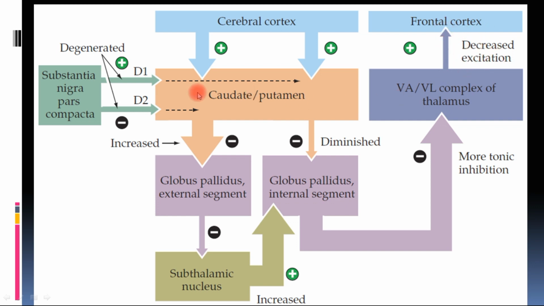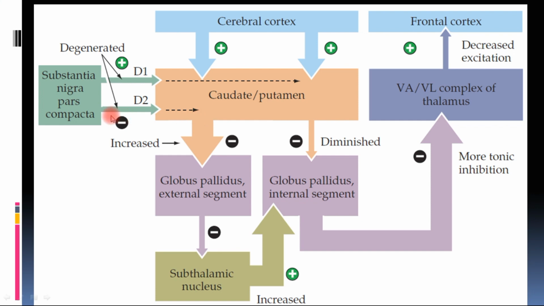Okay, so because D1 is not stimulating the direct pathway, the action of this neuron has decreased, and since the action of this neuron was to inhibit globus pallidus, the inhibition is decreased. Since the inhibition has decreased, the globus pallidus has started working more and thus inhibiting the thalamus more, and thus the output of the thalamus is ultimately decreased. So this discourages the movement to occur, causing decreased excitation of the motor cortex.